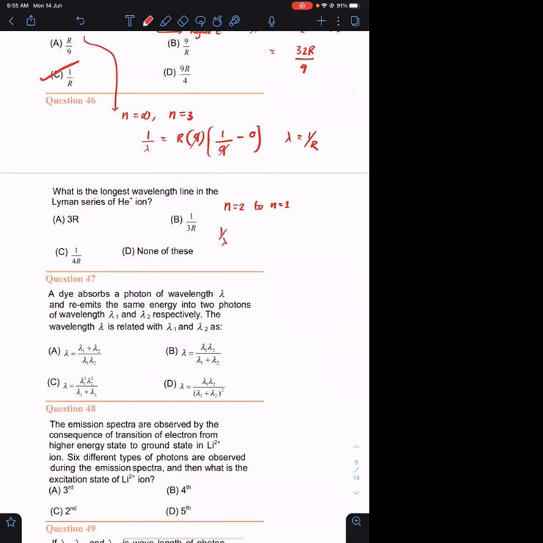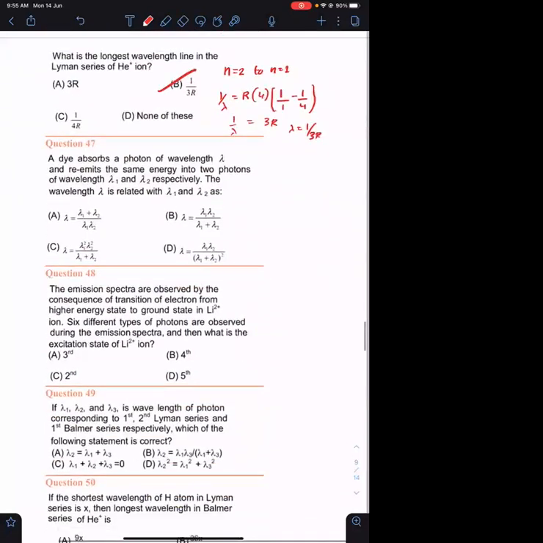So 1 by lambda is equal to R Z square. Helium is 4 into 1 by 1 minus 1 by 4. 1 by lambda is equal to, can I say this 4 cancels, 3R will be left, and lambda is equal to 1 upon 3R. Option B. Yes, sir. The answer is 1 upon 3R. Any doubt, anyone?